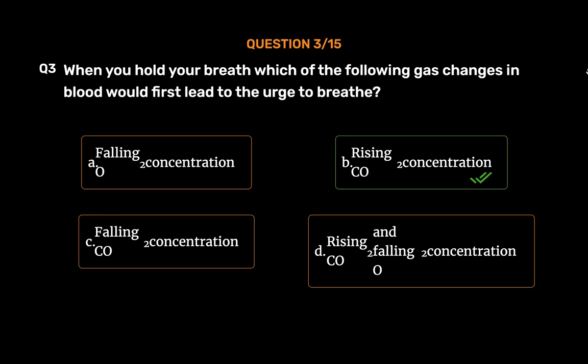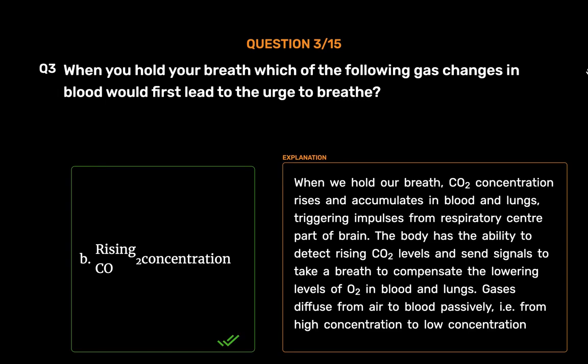Rising CO2 concentration. When we hold our breath, CO2 concentration rises and accumulates in blood and lungs, triggering impulses from the respiratory center part of the brain. The body has the ability to detect rising CO2 levels and send signals to take a breath to compensate the lowering levels of O2 in blood and lungs. Gases diffuse from air to blood passively, i.e. from high concentration to low concentration.